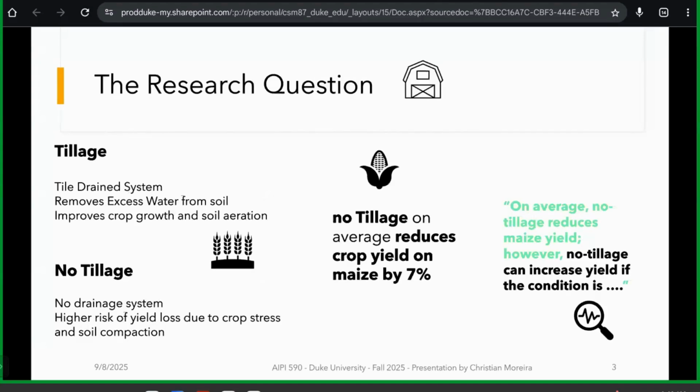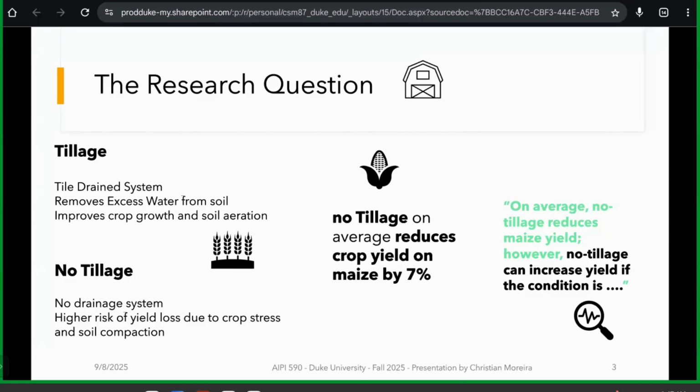Now, the research question in the paper evaluates a technique that's employed in agriculture, which is named tillage. Tillage basically means there is a drainage system in the soil. So it removes all that excess water, and that accelerates the crop growth, and it allows the soil to be aerated. Now, when there is no tillage, that means there is no drainage system.